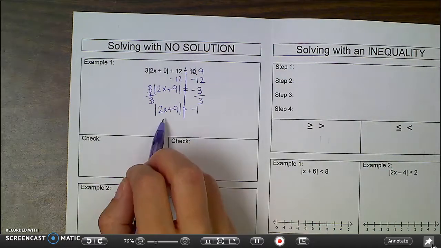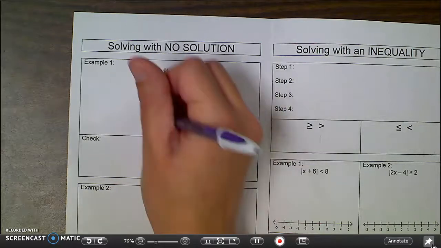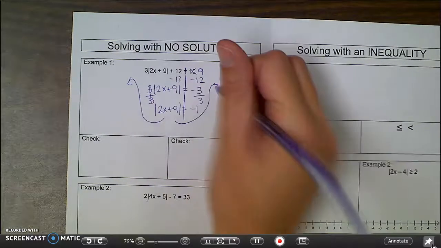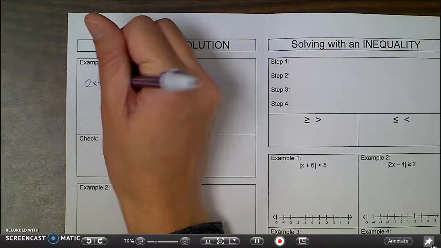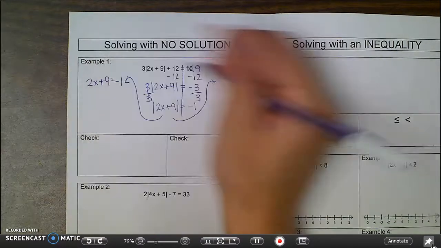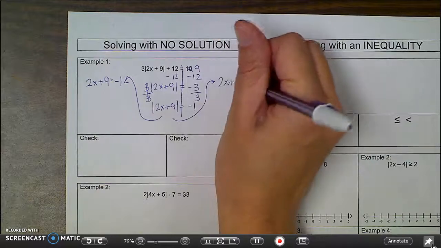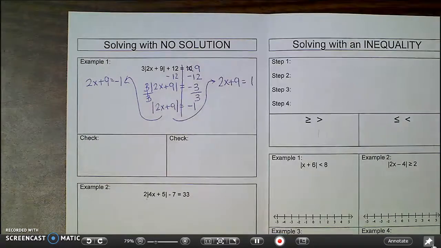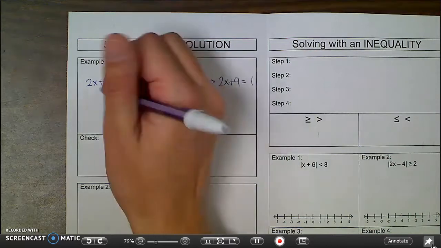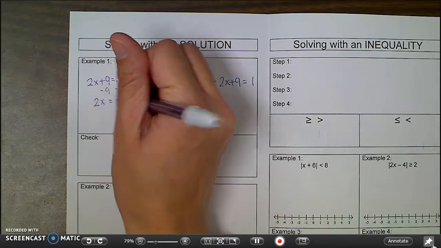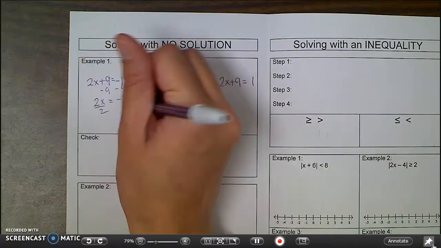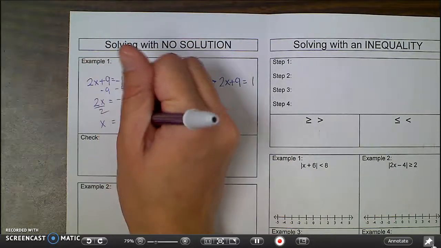Now that my absolute value bars are alone, we make our two equations. I'm going to make one over here just because I'm running out of room, and one over there. So we say 2x plus 9 equals negative 1, and also 2x plus 9 equals positive 1. And then we solve each one. So we subtract 9, 2x equals negative 10, divide by 2, so x is negative 5.